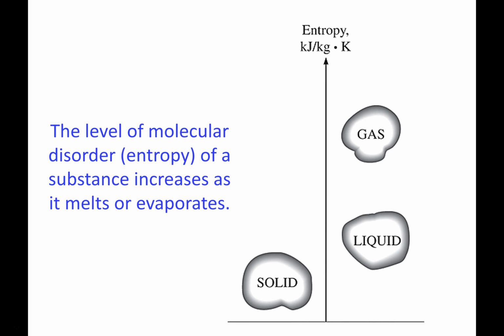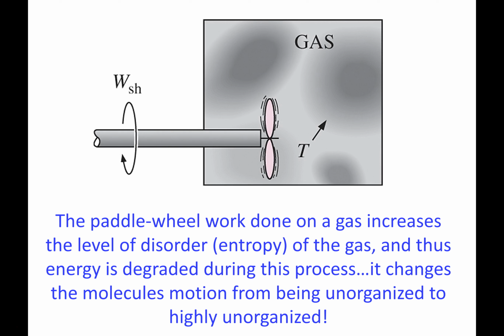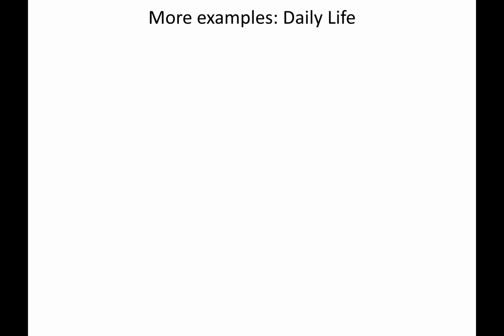Okay, I'm going to skip that. The level of molecular disorder, entropy, of a substance increases as it melts or evaporates. Just a quick idea: in the absence of friction, raising a weight by rotating a shaft does not create any disorder, entropy. Everything is organized; the molecules of the shaft are all rotating in the same direction. A paddle wheel working on a gas increases the level of disorder of the gas, and thus energy is degraded during the process. It changes the molecules' motion from unorganized to highly unorganized. So the more unorganized, the more irreversibilities, and you get entropy.